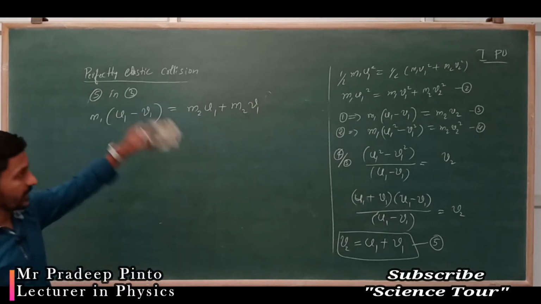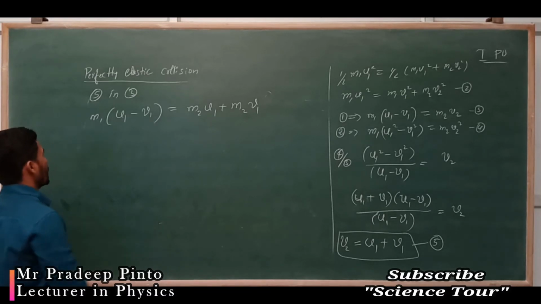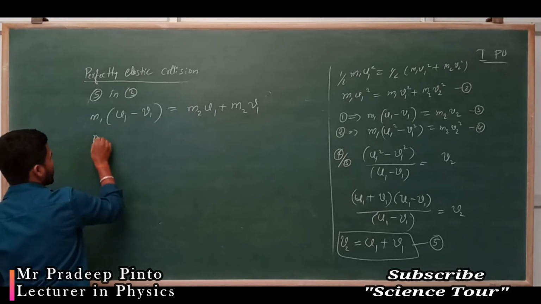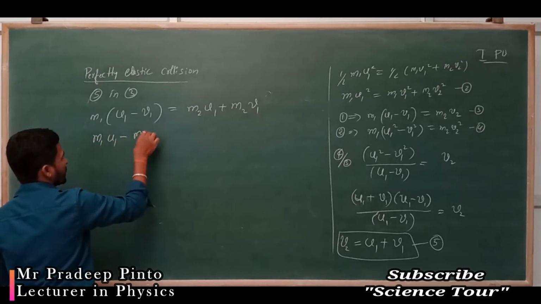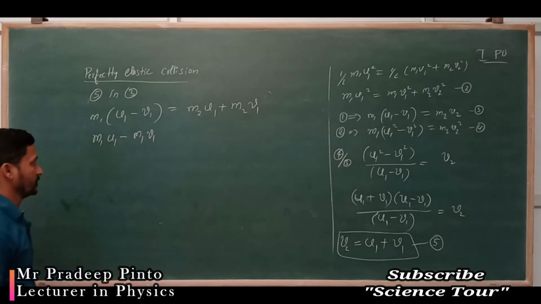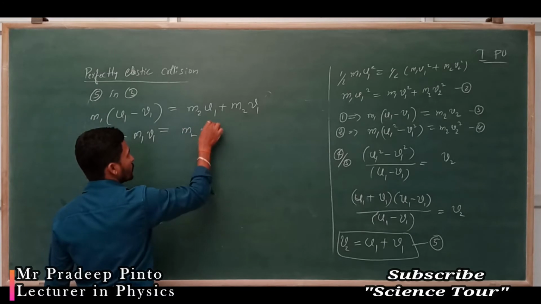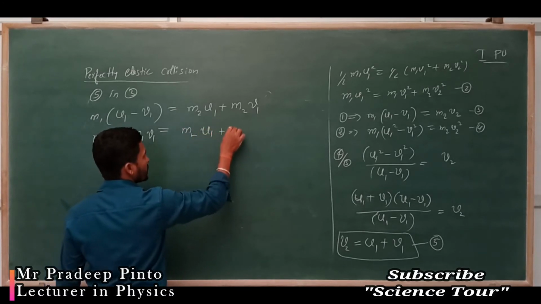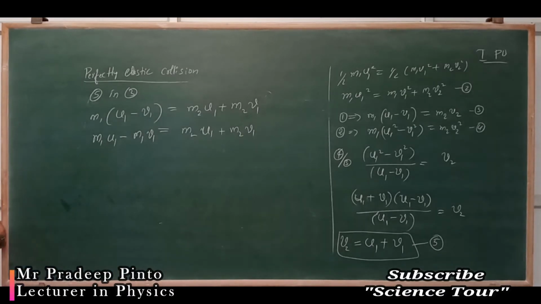I have multiplied directly and written that step. Okay, go through it. Now what you are going to get? m1 u1 minus m1 v1 is equal to m2 u1 plus m2 v1, right?